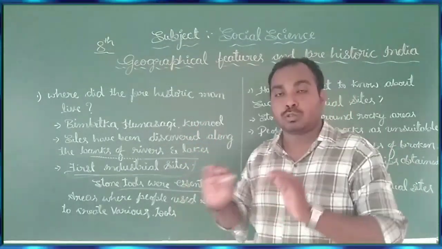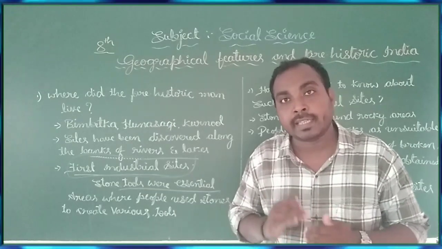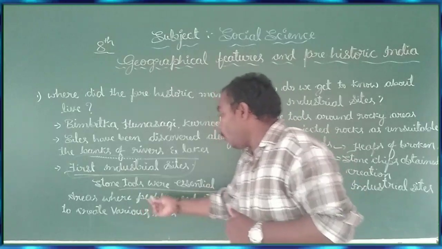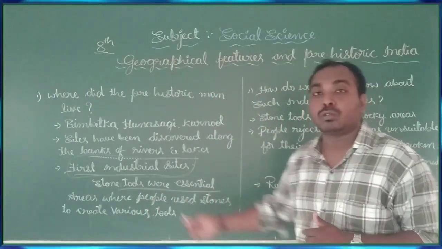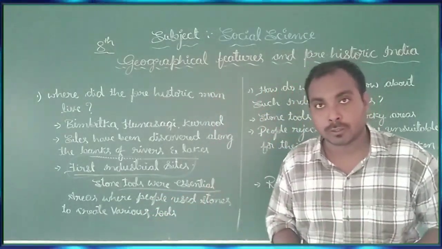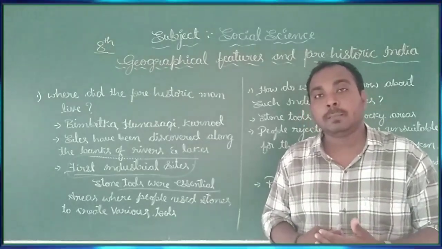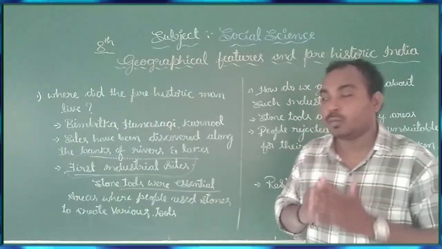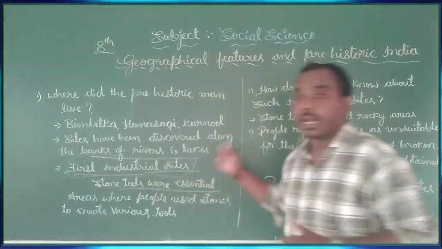By using that stone, they made different kinds of tools, isn't it? The place where people used stones to create various tools, that place we call the industrial site.